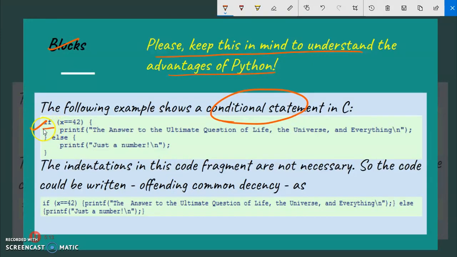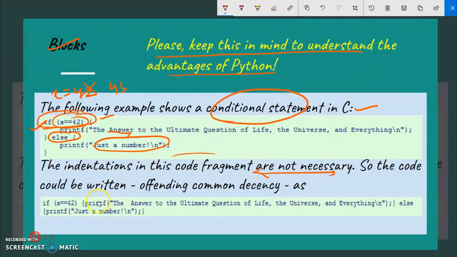This is saying that if x is equal to 42, then what will happen? Print the answer to the ultimate question of life, the universe and everything. It means that if the statement is correct, meaning there is an x and the value of x is 42, then this statement will be printed. Else, if the if is not correct, meaning the value of x is not 42, it is like 43 or anything, then just a number will be printed. Now the indentation in this code fragment is not necessary, because it is written in C, so indentation is not necessary here.